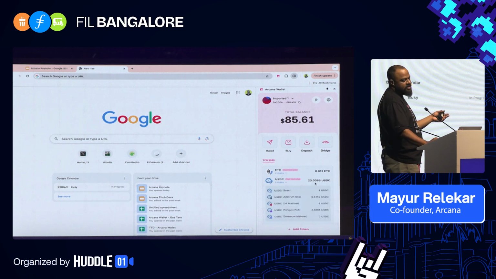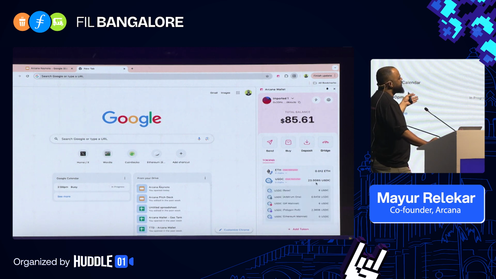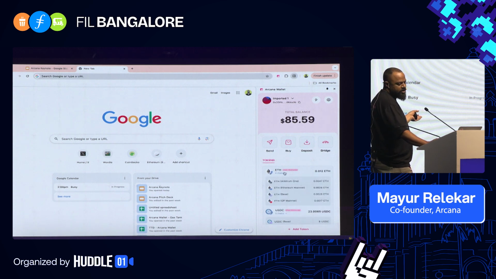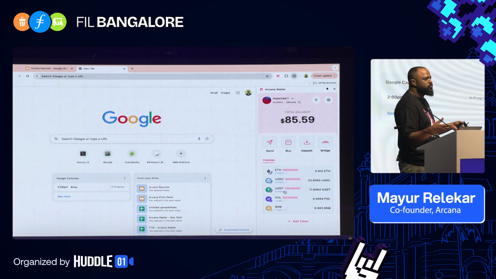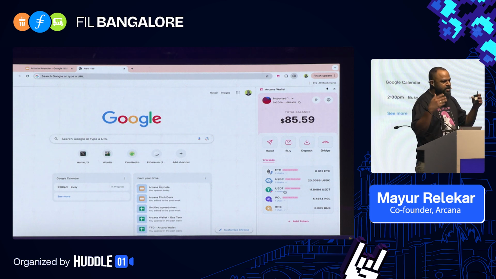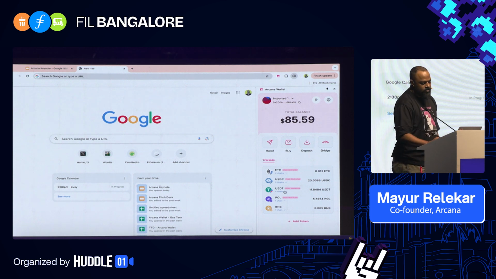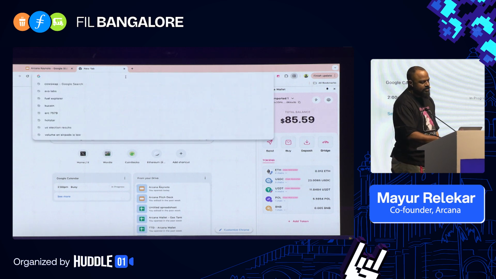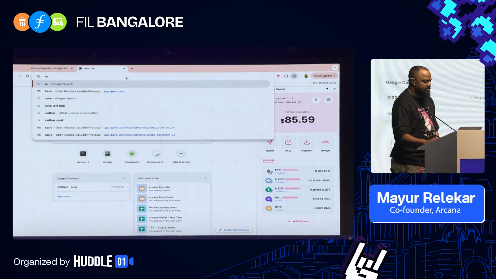If you see here, I have about 23 USDC across 4 different chains. And I have ETH across 4 different chains. I have USDT across 2 different chains. And this is what we show the user. This is useful to the user, to be able to know where my money is, right? So this is the liquidity fragmentation that we are essentially trying to unify. Now, while this is cool, unless I'm able to spend this, it's not great.